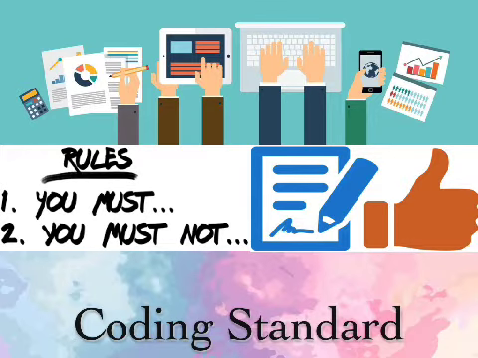The first is limited use of globals, which means when you write your code, use fewer global variables, so that anybody who tries to access your data will not interfere or overwrite your data. And use standard headers for different modules. Naming conventions for local variables, global variables, constants and functions should be defined in the coding standard. The way you name a variable or a constant should give you an idea of what the purpose of the variable is and whether it has any default values. All this information should be available by looking at the name itself.